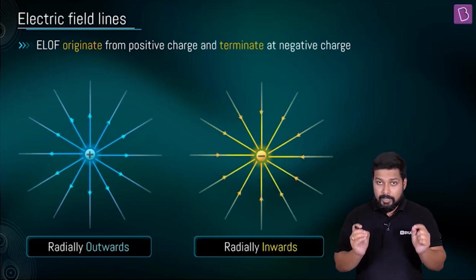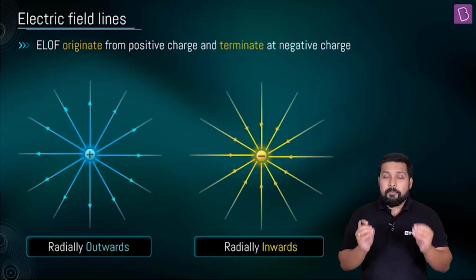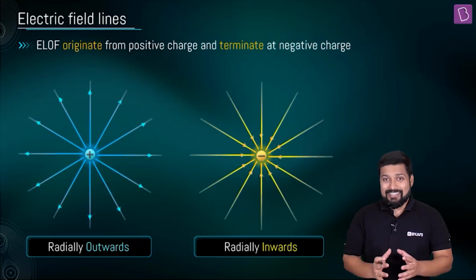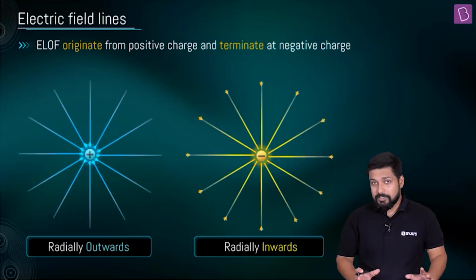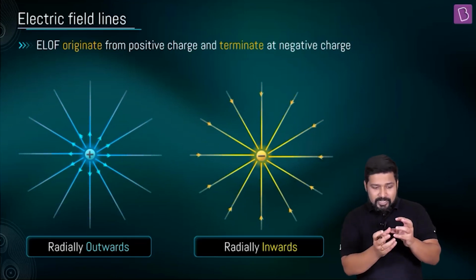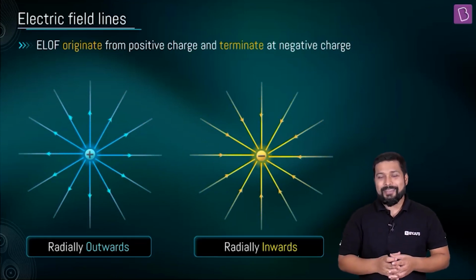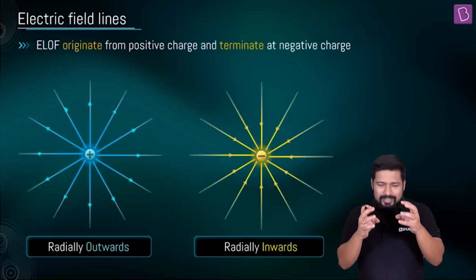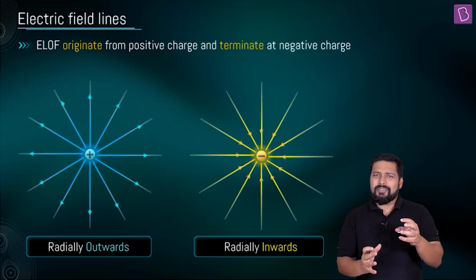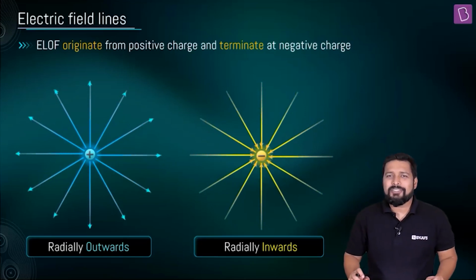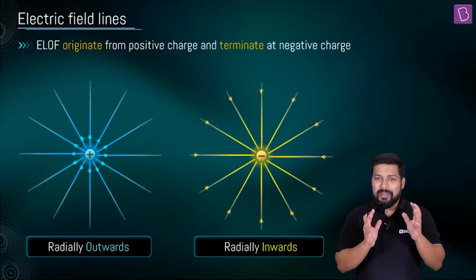And again, there is one very important aspect of this: it is a totally imaginary concept. It's not like if you are seeing a charge, there are actual physical lines coming out of it. It doesn't happen that way. It is just to get the visualization right, just to understand how stuff works. So this is how we are imagining it.